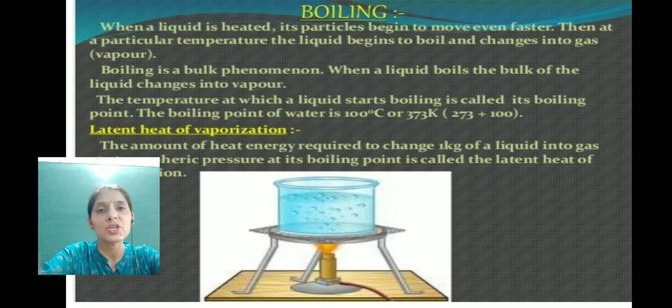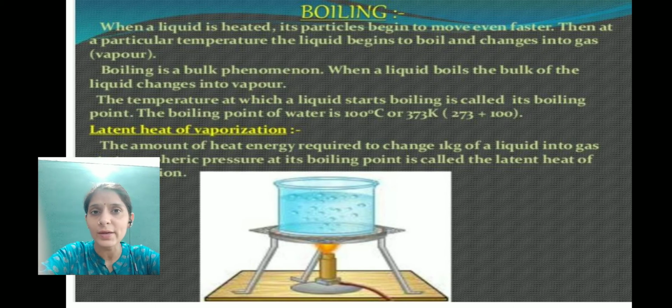Boiling or vaporization is a process in which the liquid state gets converted into the gaseous state of matter. The temperature at which this change takes place is called the boiling point. In case of water, the boiling point is 100 degrees Celsius. So what happens at 100 degrees Celsius?